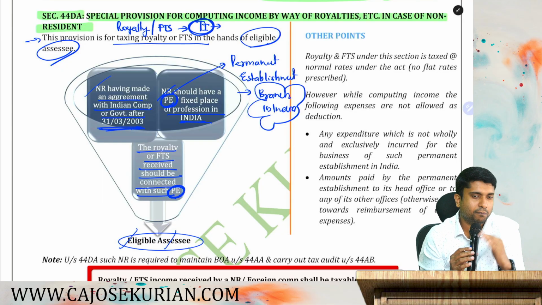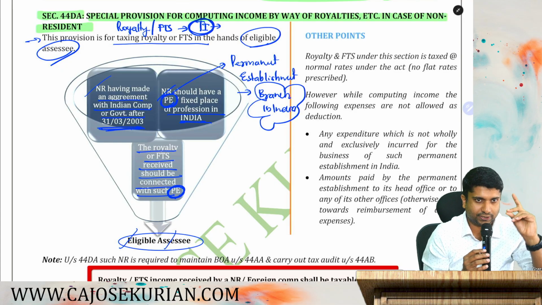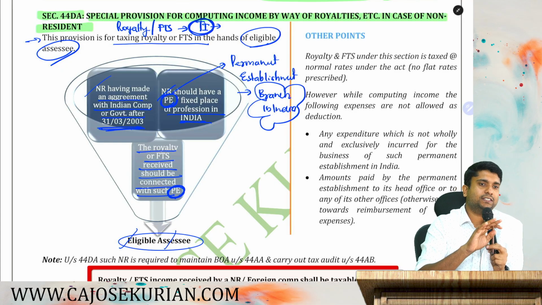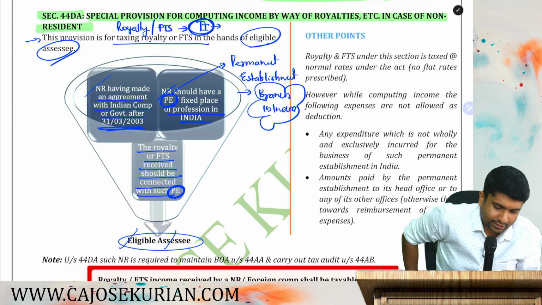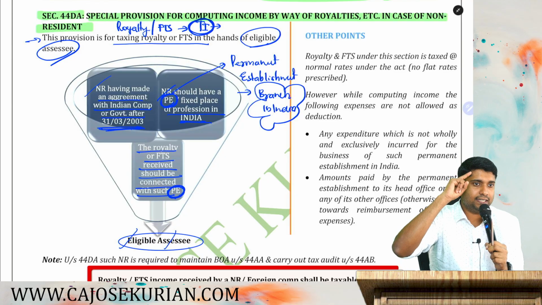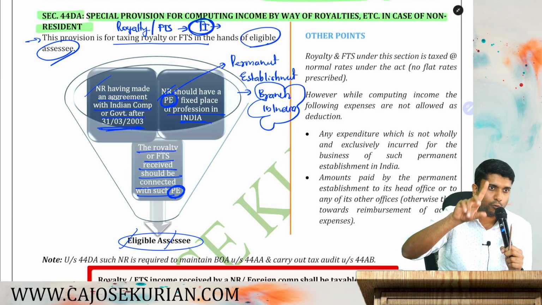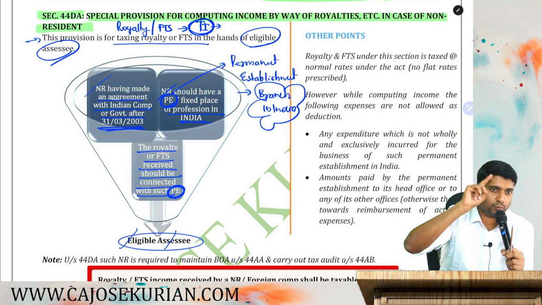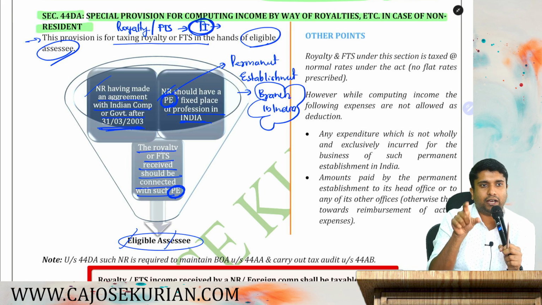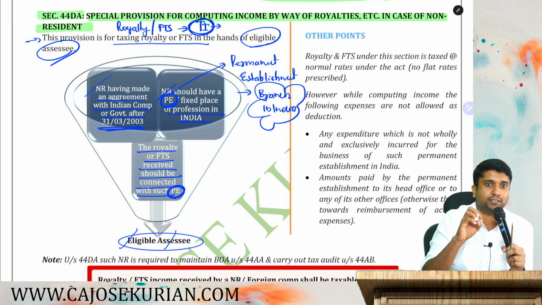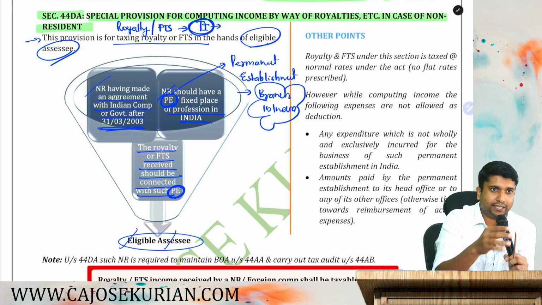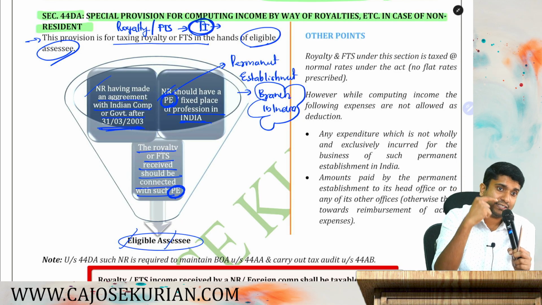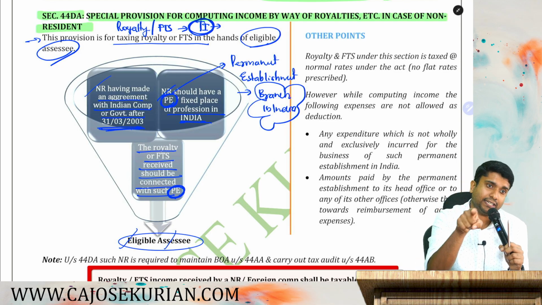So until we complete the theory, you have to be a little bit patient. Listen, 3 things. Which are the 3 things? The NR should have an agreement with either an Indian company or the central government, that too after 31st March 2003. The NR should have a branch in India or a fixed place of profession in India. Number 3, that royalty income or FTS income should be connected with that branch in India.